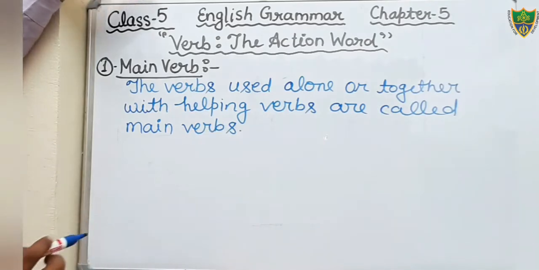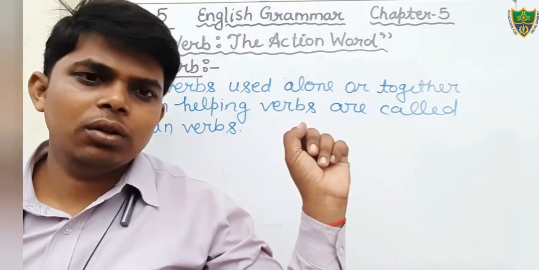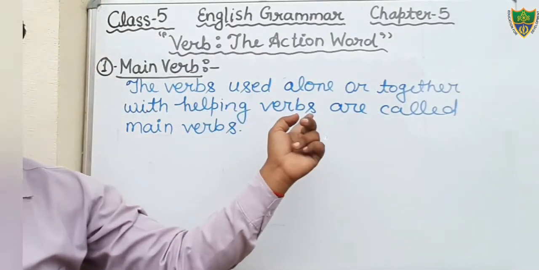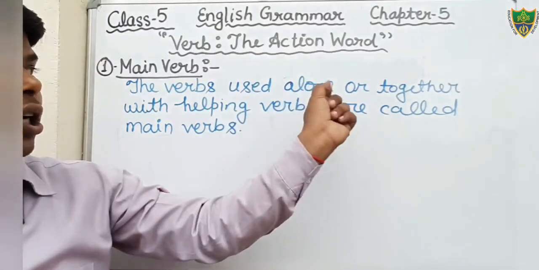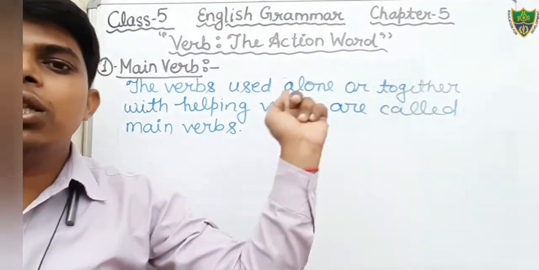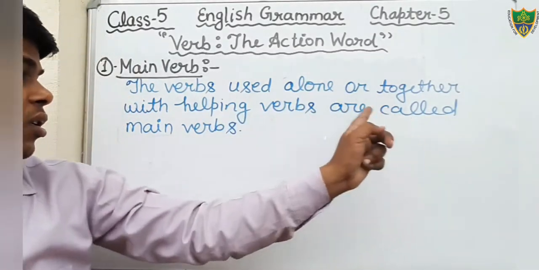Okay, students, just see what is main verb. The verb used alone or with the helping verb is called main verb. The verb which is used alone or together with the helping verb, that is known as main verb.